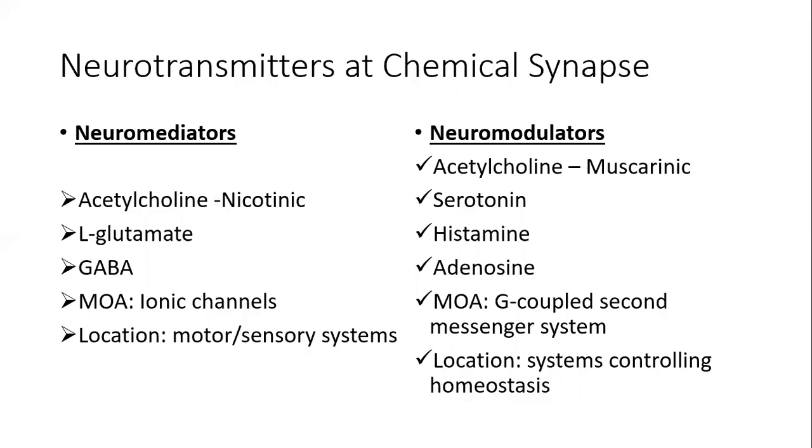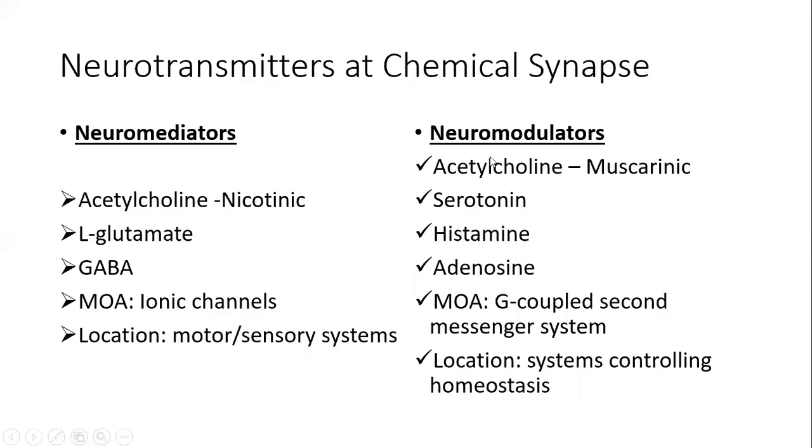GABA, on the other hand, is a rapid inhibitor, and it opens the chloride or anionic channels. Mode of action is through opening the ionic channels. Location: these neurotransmitters are commonly associated with the motor and sensory systems.